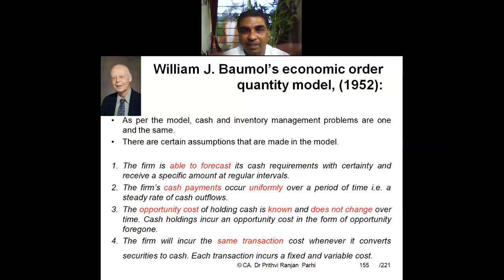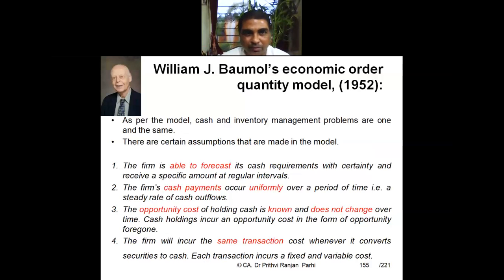Okay, so this is something similar to the inventory model. You must have studied EOQ in costing, economic ordering quantity. How much inventory stock needs to be ordered, right? So by using almost the same model, we will be using it in cash management also. This same model can be used for cash as well as for inventory. This is popularly called the Baumol's model.